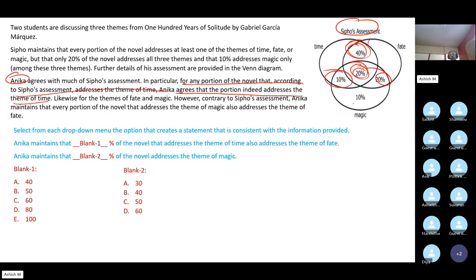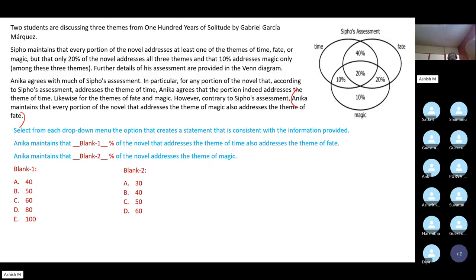Because C4 also says it's 60: 20 plus 20 plus 10 plus 10. So this is the agreement. Whatever percentage C4 says addresses a particular theme, Anika also agrees with that. But what's the only difference? The only difference in Anika's assessment and C4's assessment is this.